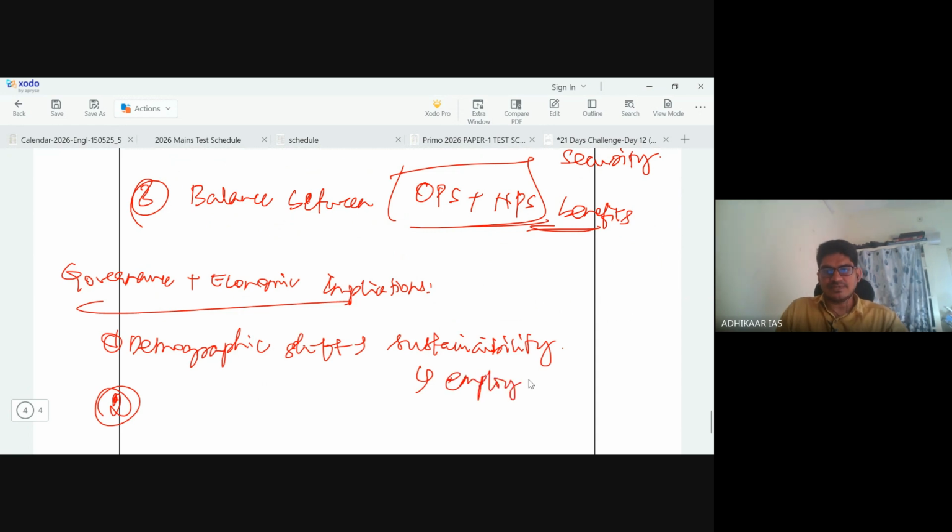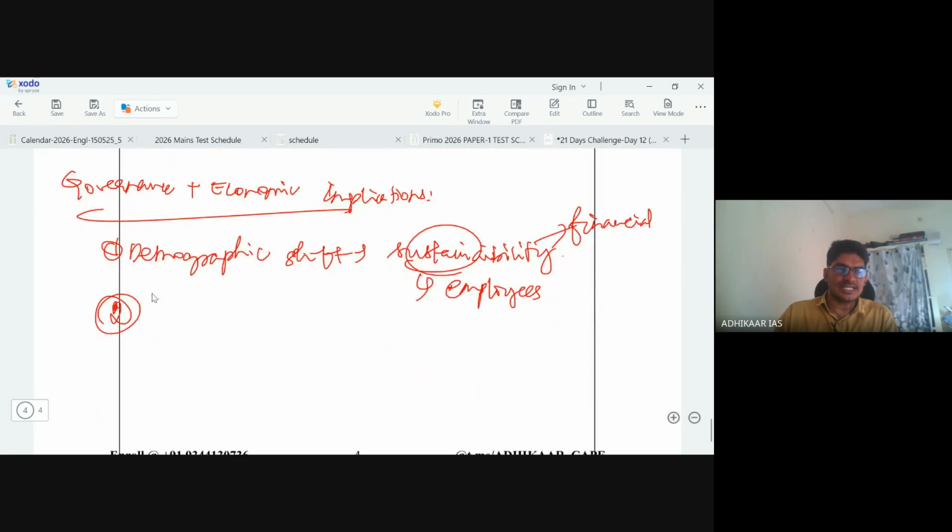At that time, what are going to be its financial implications, and whether it will be sustainable for the government of the day to proceed with the implementation of this scheme. That can be one economic or governance implication.